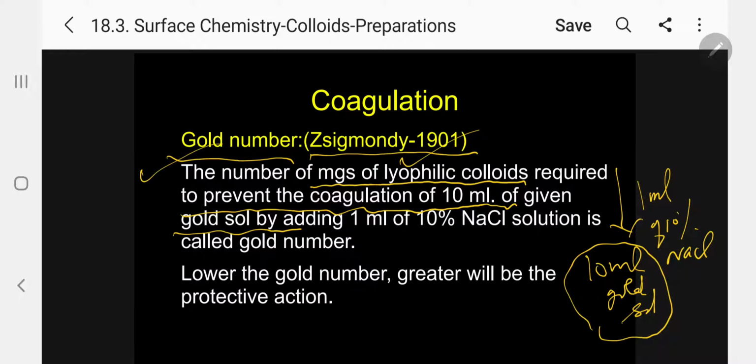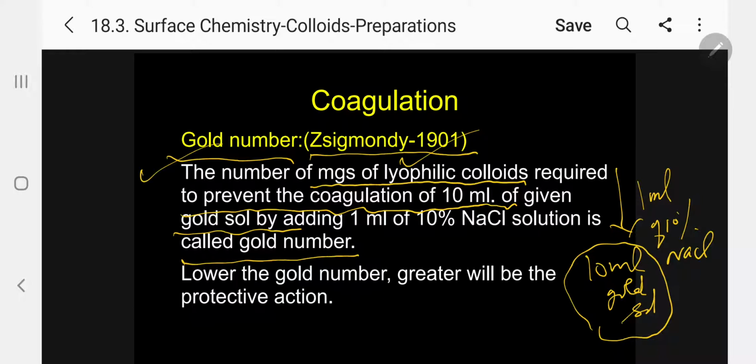What is gold number? I am saying now the number of milligrams of lyophilic colloid. Kindly follow. We have differentiated what is lyophilic? Solvent affinity. Lyophilic colloids, it should be in milligrams, required to prevent the coagulation of 10 ml of given gold sol by adding 1 ml of 10% sodium chloride solution is called gold number.